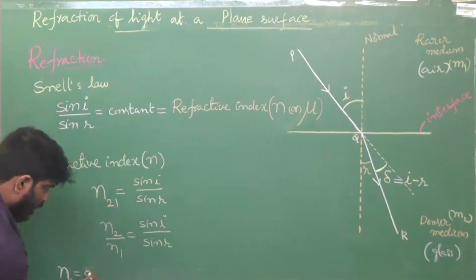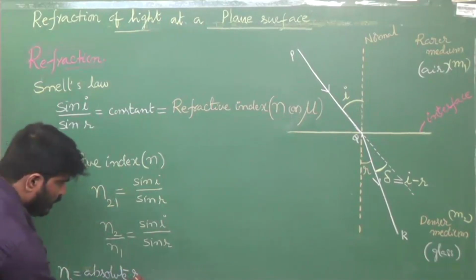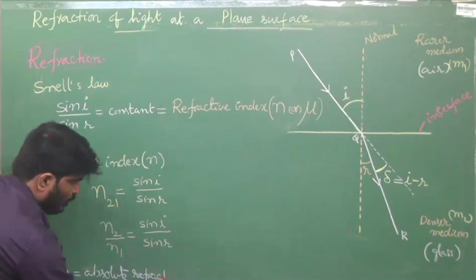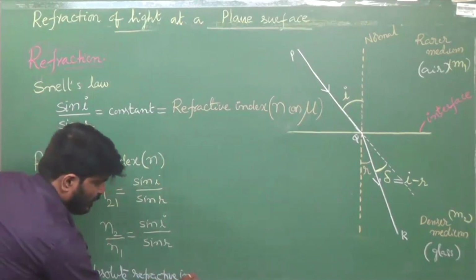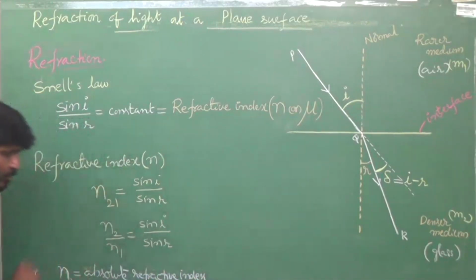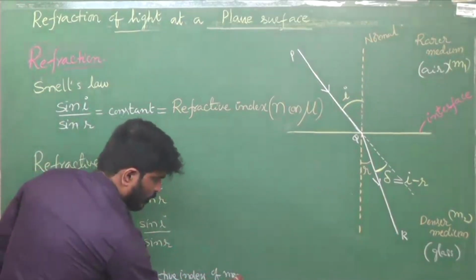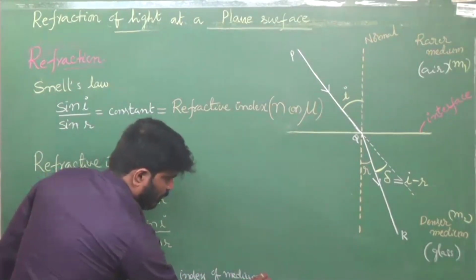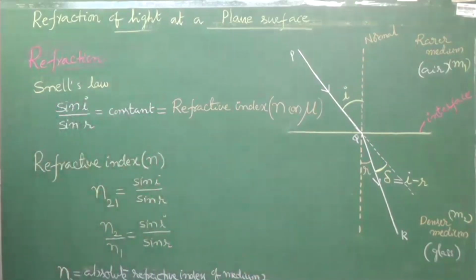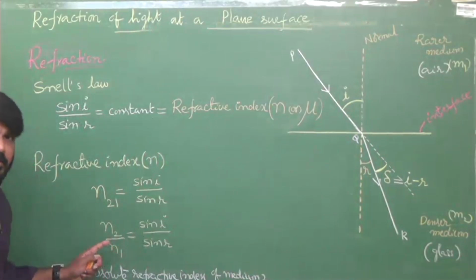N2 is the absolute refractive index of medium 2. Similarly, N1 is the absolute refractive index of medium 1.